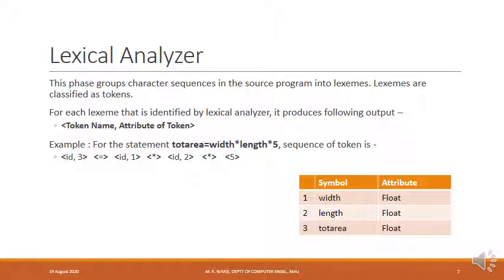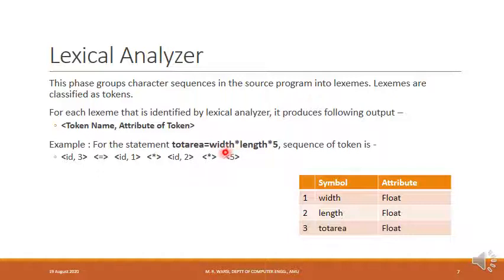We had earlier spoken about the phases of the compiler. Now what we'll do is pick up each phase one by one, and by taking an example, we'll try to understand the functionality of the phases of the compiler. The example that we are taking is dot area is equal to width multiplied by length multiplied by 5. This is the statement we'll see how gets processed by the various phases of the compiler.